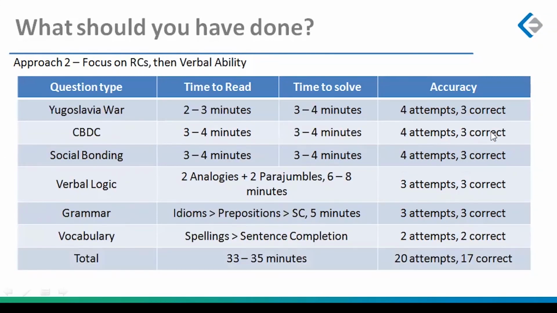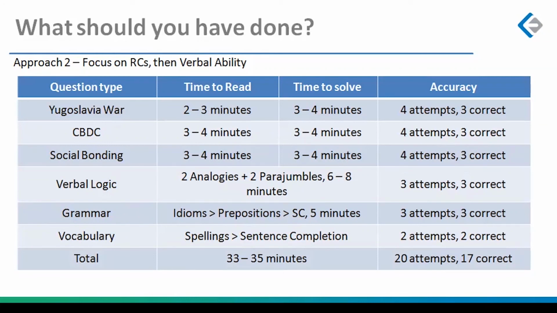I have not even touched the marijuana legalization passage because it did not make sense. It was just like there is so much else to do on the test. Why would I even touch that passage? You can solve it later, but not during the test when you know there's a negative marking and there's a time constraint and there are so many other things to do during the test.